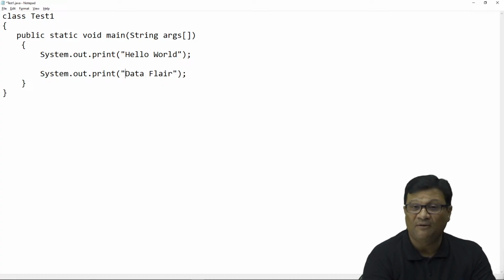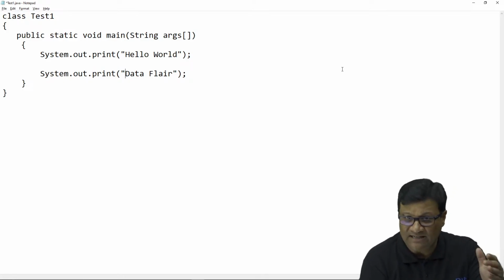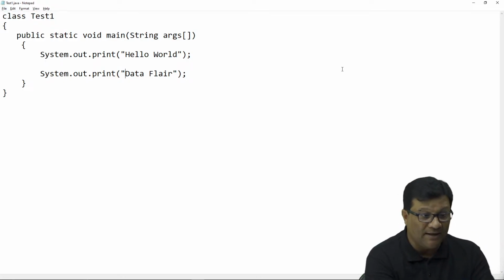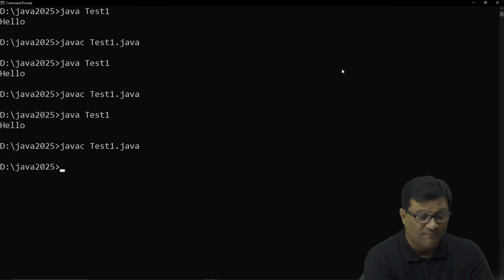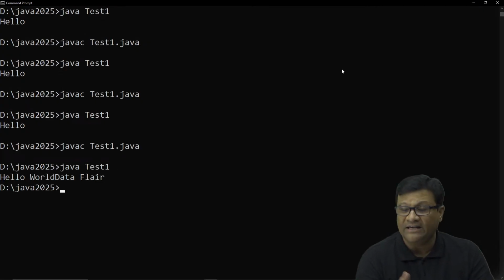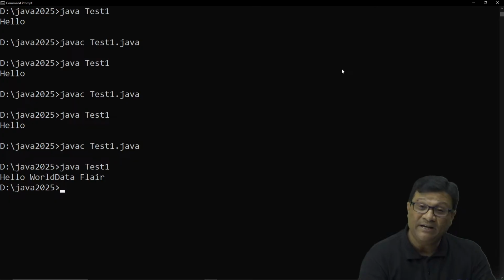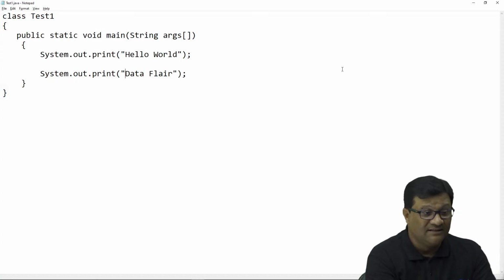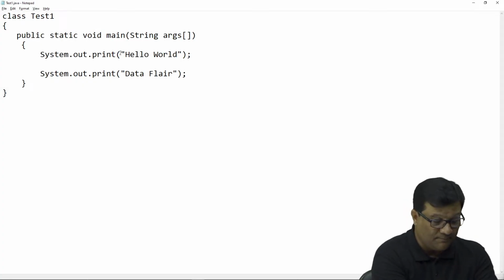This program will print both statements in the same line because we use the print statement. Once I compile this code, you will get hello world and data flare.